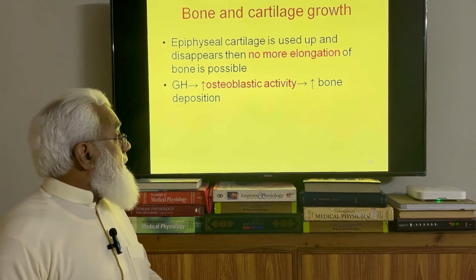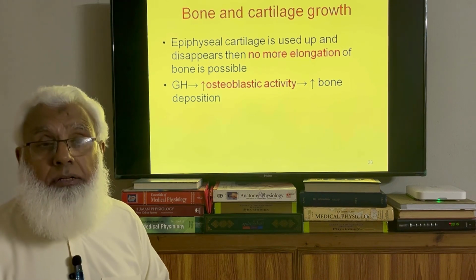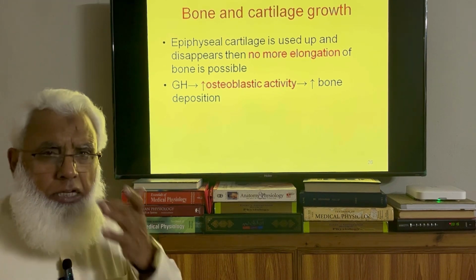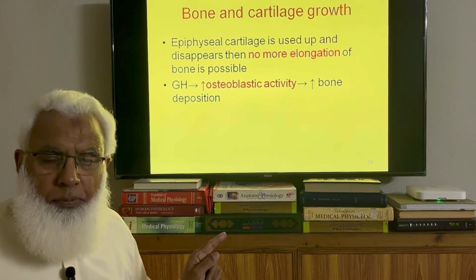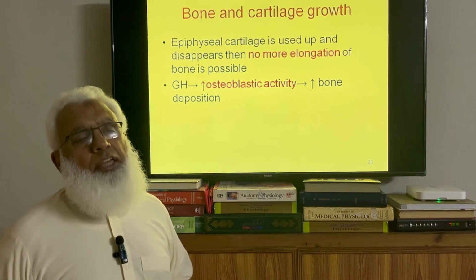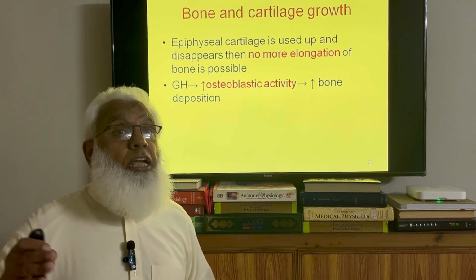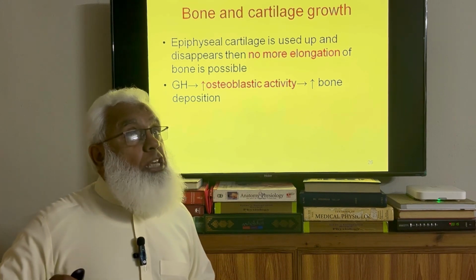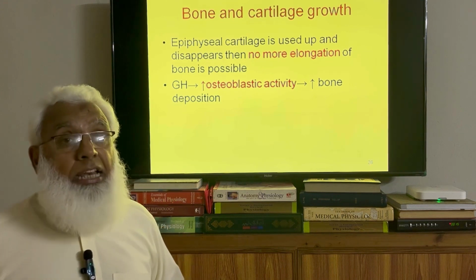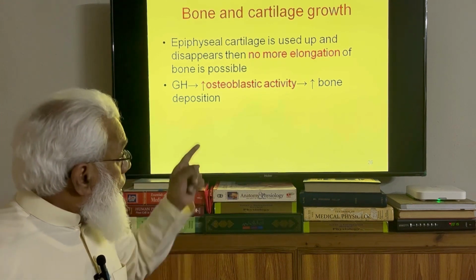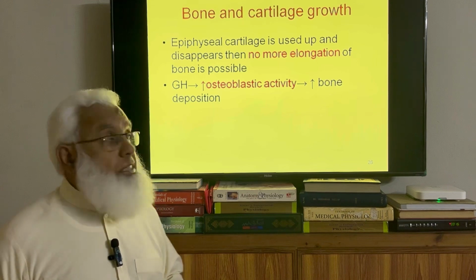Growth hormone causes increased osteoblastic activity. It causes more formation of osteoblastic cells and more activity of the osteoblasts. We will discuss this osteoblastic activity when we discuss calcium metabolism in relation to bone formation, calcitonin and parathyroid hormone. There we will discuss it in more detail.